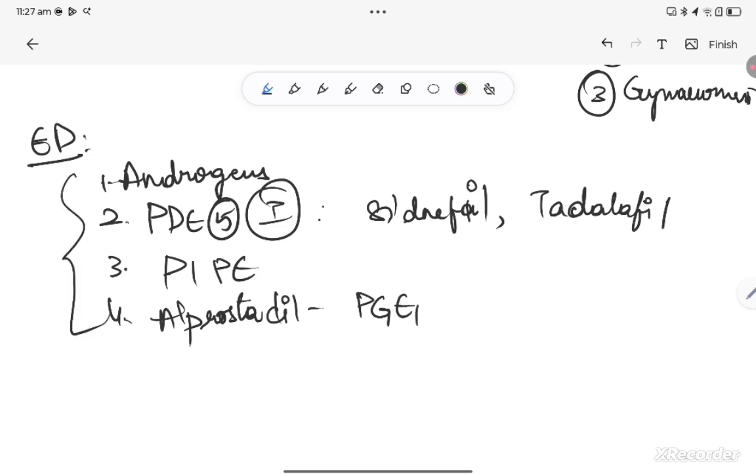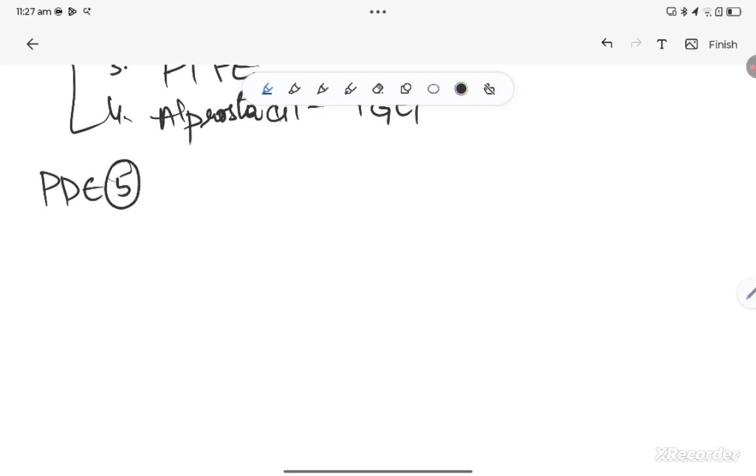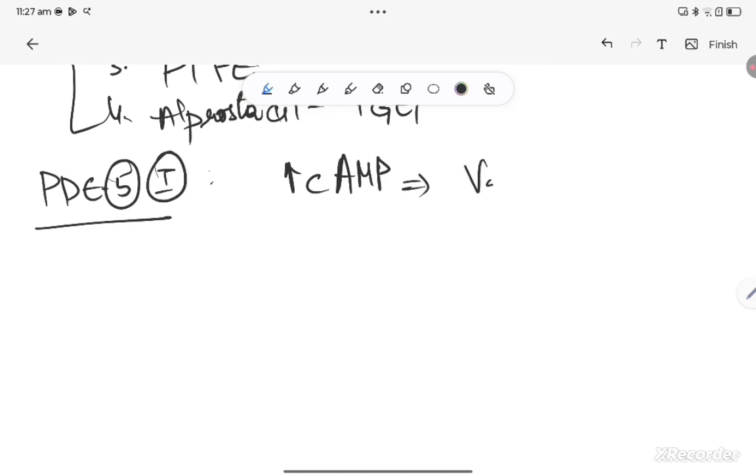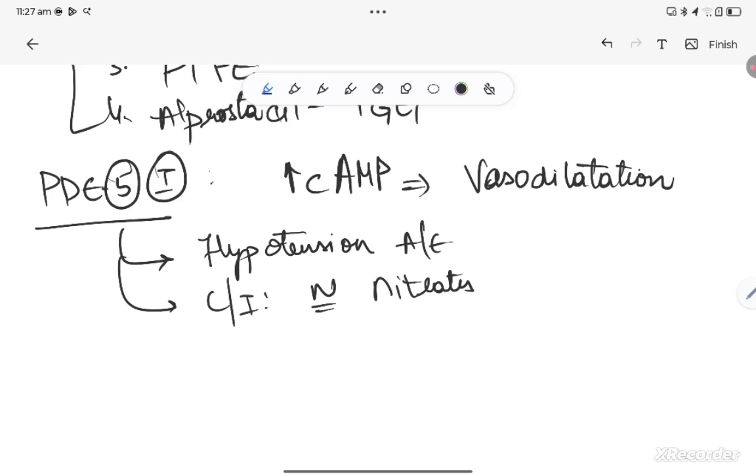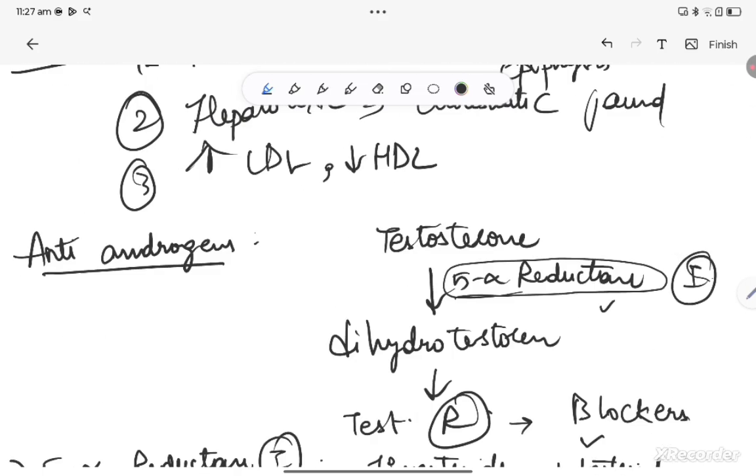Here, we need to talk only about the sildenafil group. What PDE5 inhibitors do is, they increase cyclic GMP concentration, resulting in vasodilation. So, erection happens for longer durations. Clear? And one major problem with them is hypotension. This is the most important adverse effect. So, these drugs are contraindicated along with nitrates, because a patient who is on nitrates for any reason, for angina, usually should not take any sort of PDE5 inhibitors. Clear? What happens if they take? It results in dangerous hypotension. Fine. With this, we have finished erectile dysfunction too.